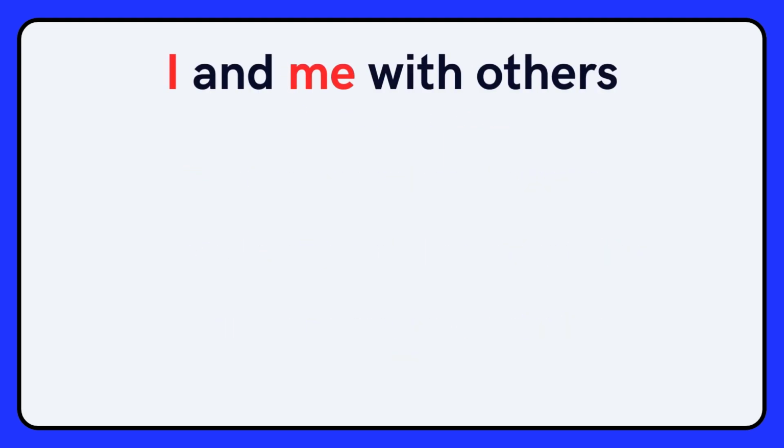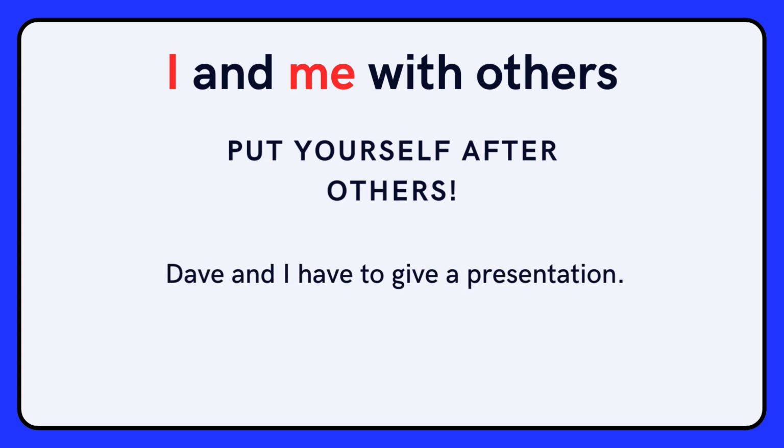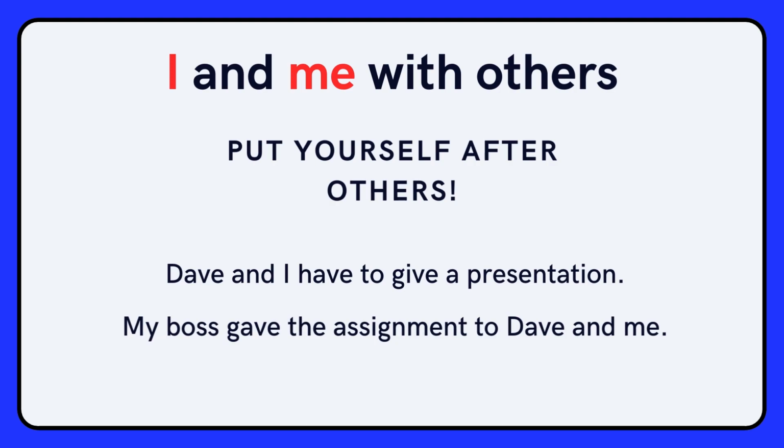Something that even native English speakers get confused by is what to do when there is more than one pronoun with other nouns in a sentence, especially if one of the pronouns is me or I. A good way to remember what to do is to know that it's more polite to put yourself after others. For example, Dave and I, or Dave and me. Dave and I have to give a presentation. My boss gave the assignment to Dave and me.